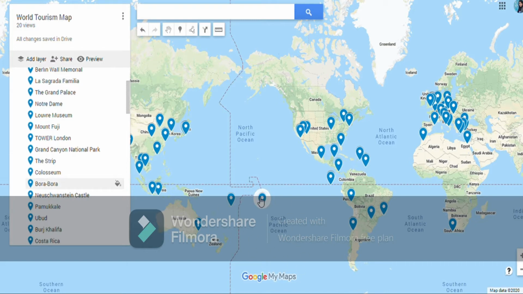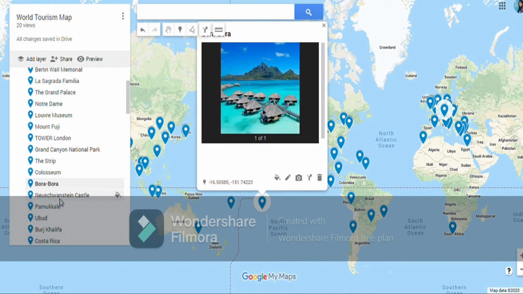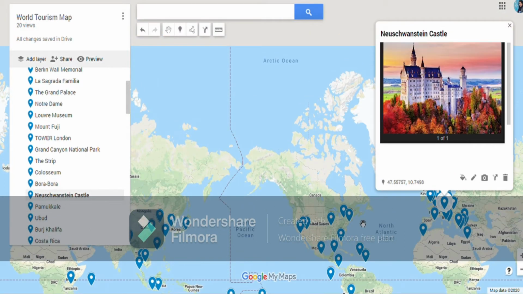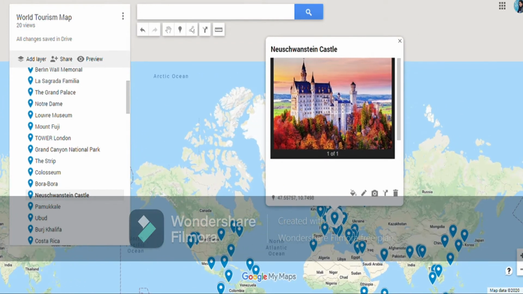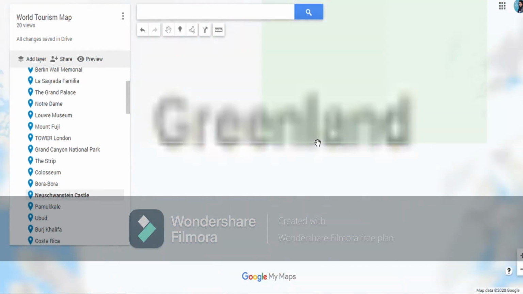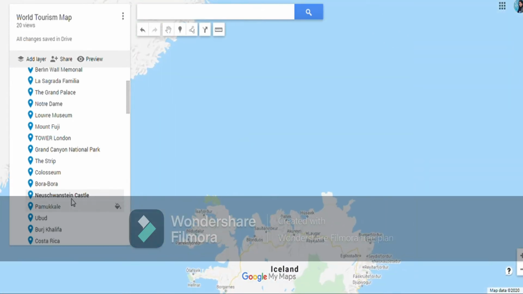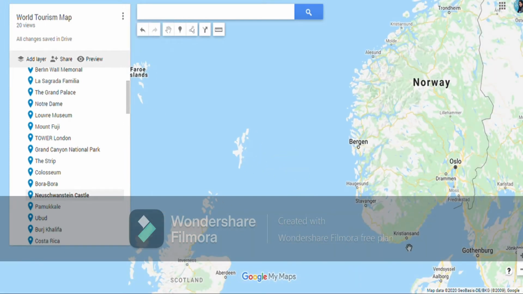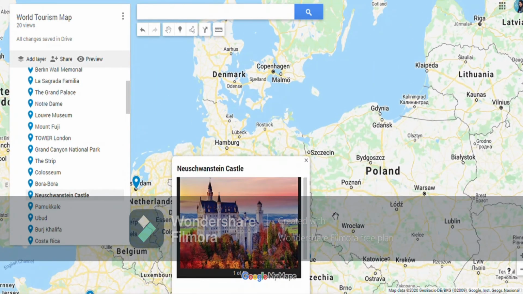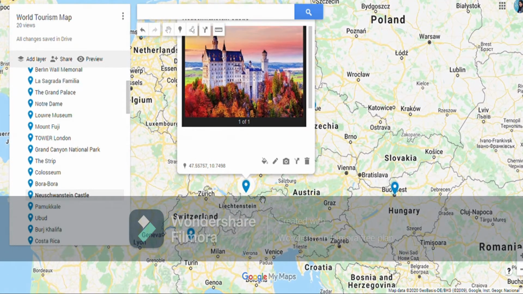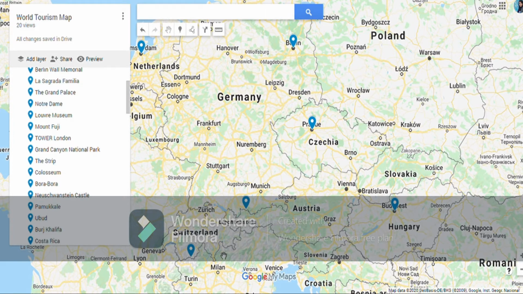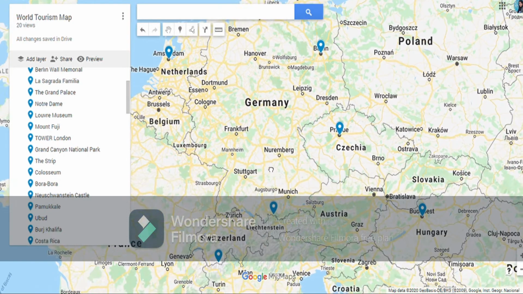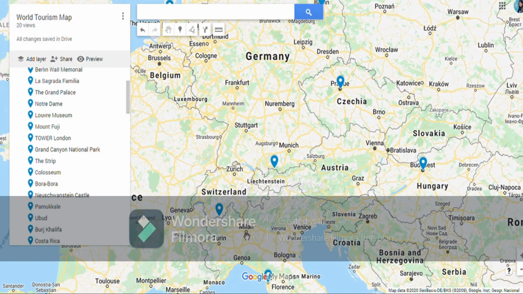Next, let's go to Neuschwanstein Castle in Germany. We have this castle of Neuschwanstein. Let's find the location. Okay, so here we are near Germany. Yeah, so here we have it in Germany, in the south of Germany. So this is the whole of Germany, and these are the borders. Germany borders Poland, Czech Republic, then we have Austria, Switzerland. So here we have this Neuschwanstein Castle.